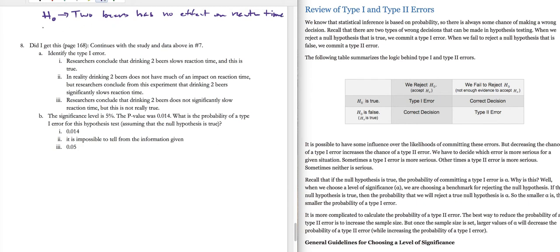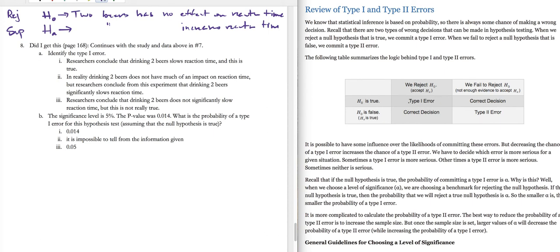And the alternate hypothesis was that the 2 beers increases reaction time. And in our hypothesis test, we rejected HO and we supported HA, which puts us in the category here of we could have created a type 1 error.